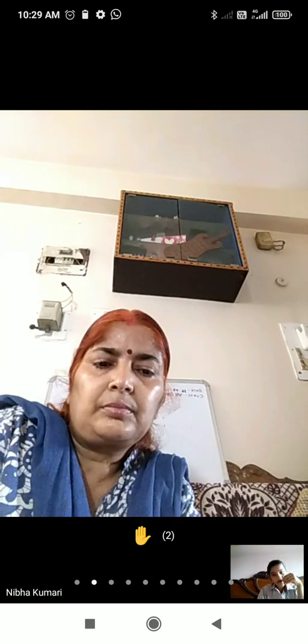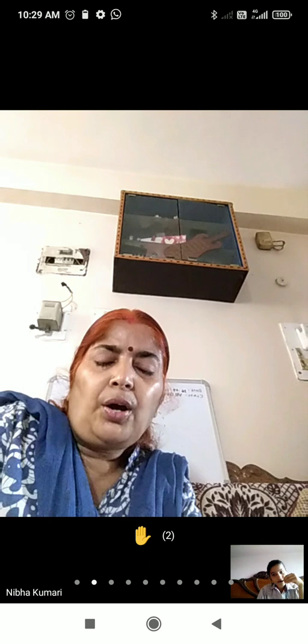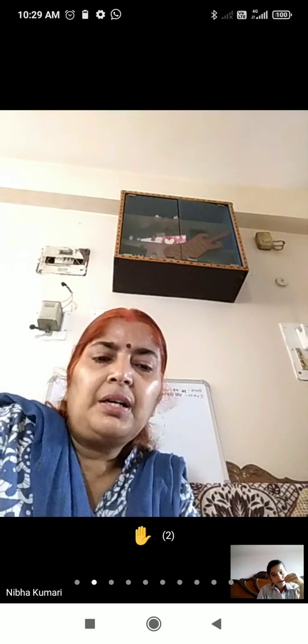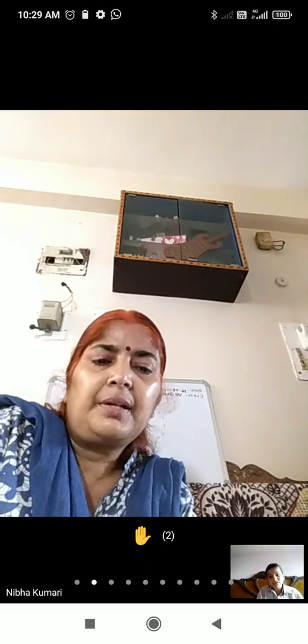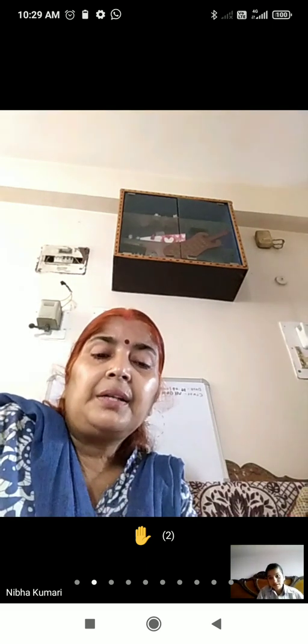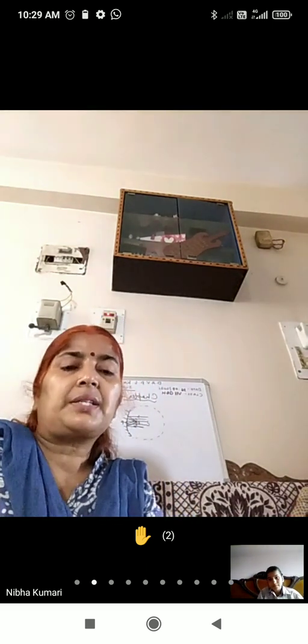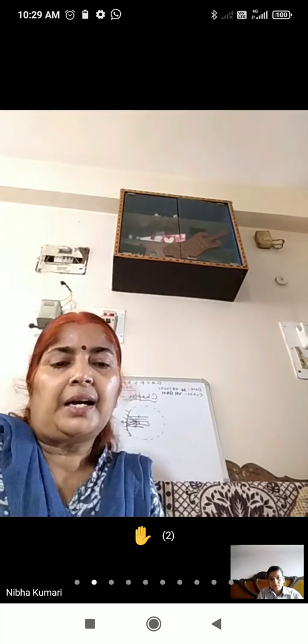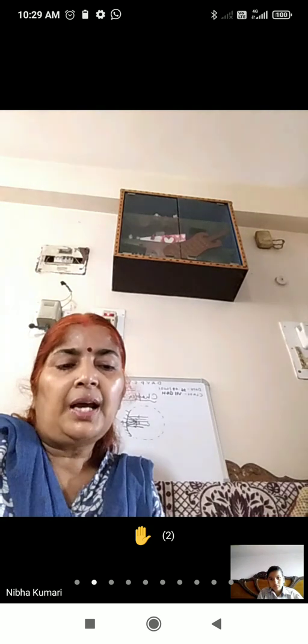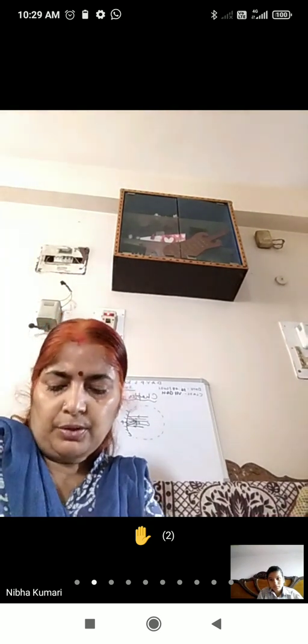In ophthalmoscope there is a mirror. Which mirror? Concave mirror. And the light is focused in such a way that the light falls on the retina and the doctor can see everything clearly. Okay, children?